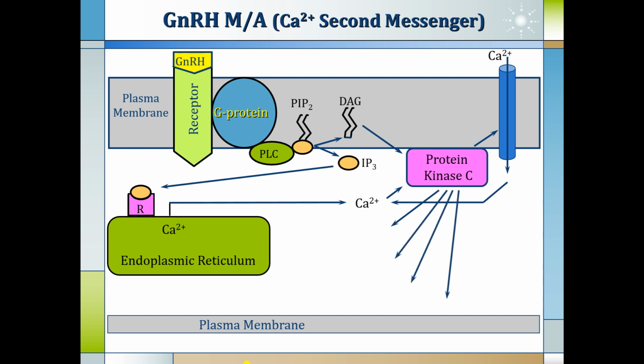Along with protein kinase C activation, further cellular functions cause secretory granules to fuse to the plasma membrane, and ultimately release of LH is seen with GnRH. This is how the molecular mechanism of GnRH takes place in our body.